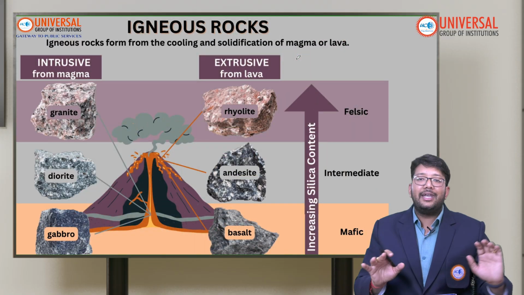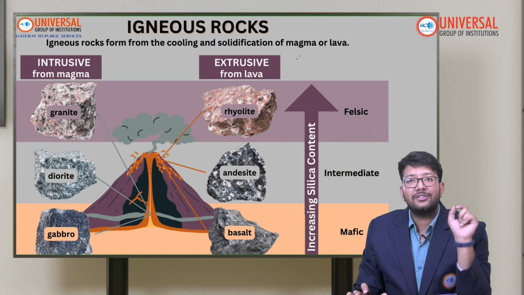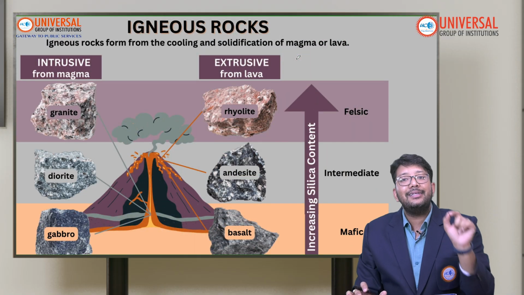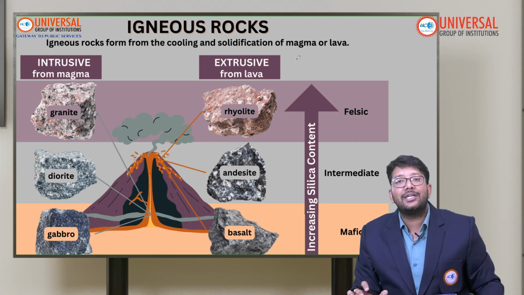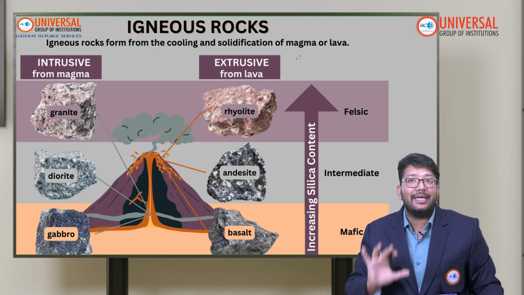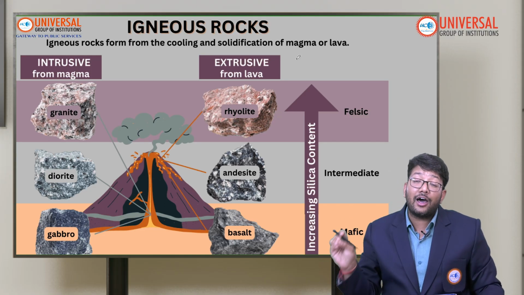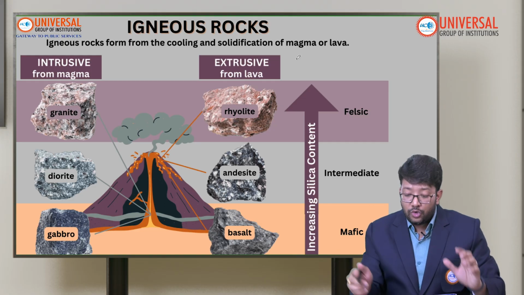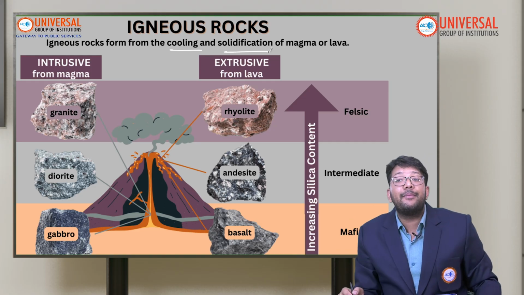Okay, so now there are three types of rocks: igneous, metamorphic and sedimentary. In this particular lecture, we will talk in detail about the igneous rocks. So igneous rocks are formed from the cooling and solidification of magma or lava.